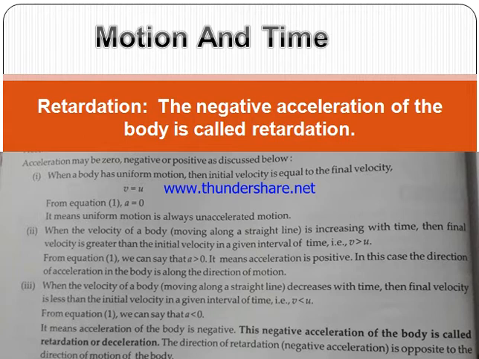On the same scooty, you have two handles along with brakes. The brake is used to stop the moving vehicle or to decrease the speed of the scooty. This is the decrease in acceleration. This is known as retardation. The brakes cause retardation, which decreases the acceleration of the body. The negative acceleration of a body is known as retardation.